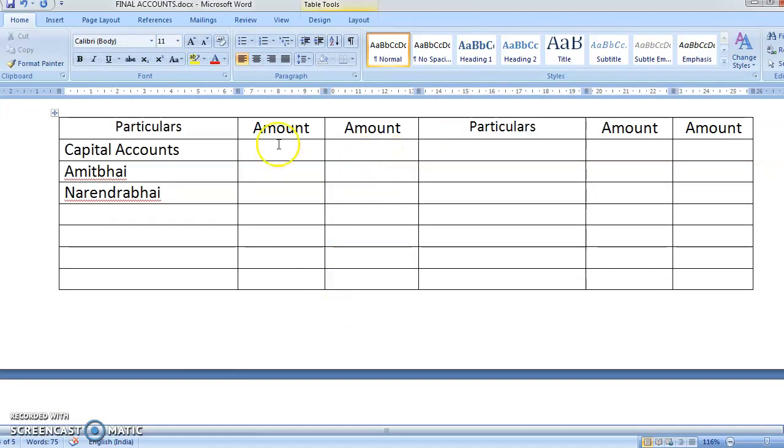Yes, I have written here particulars. It has to be written as liabilities, and here it is assets.